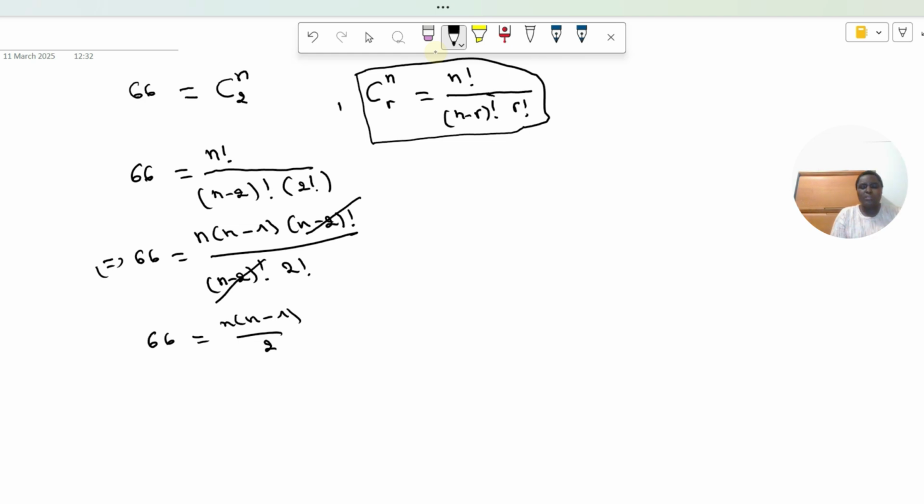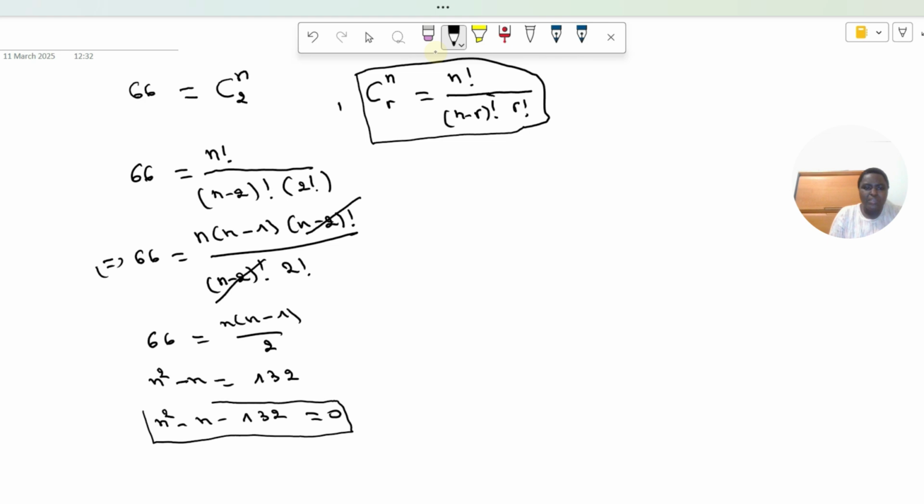2 factorial is equal to 2. Then we will have n squared minus n equal to 132, which is 132 times 66... this is 132. And this will be the same as n squared minus n minus 132 equal to 0. And we get a quadratic equation.